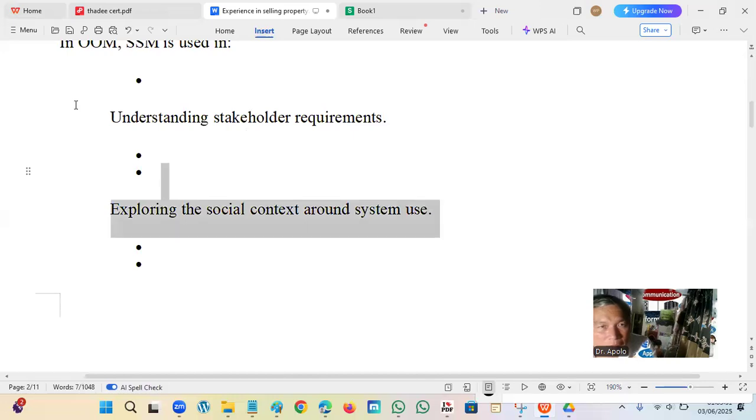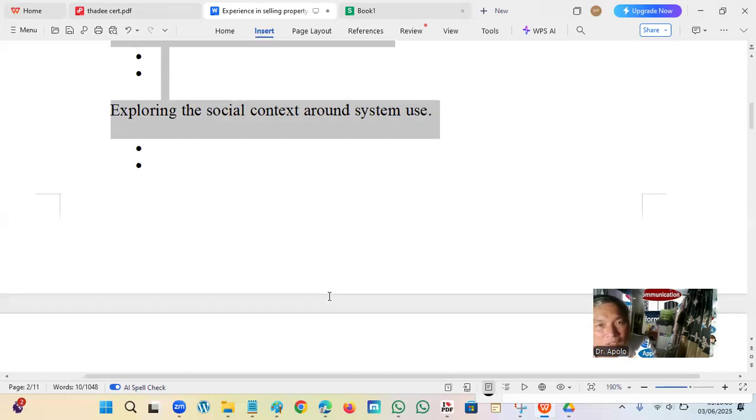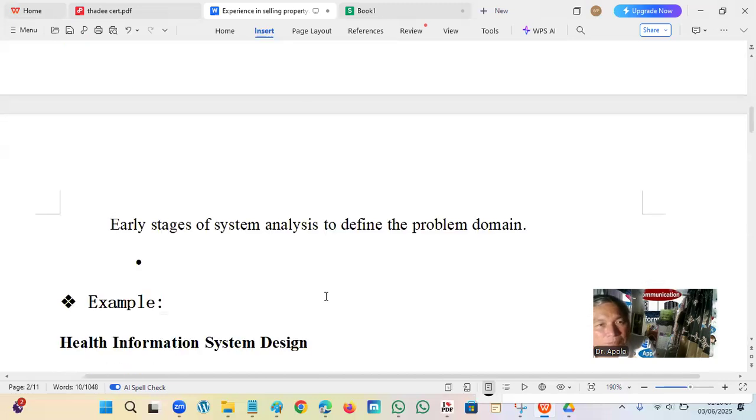So in most AI, they incorporate the behavior of the user. So the system responds to what the user wants. So that will enrich the program. So early stages of system analysis to define the problem.